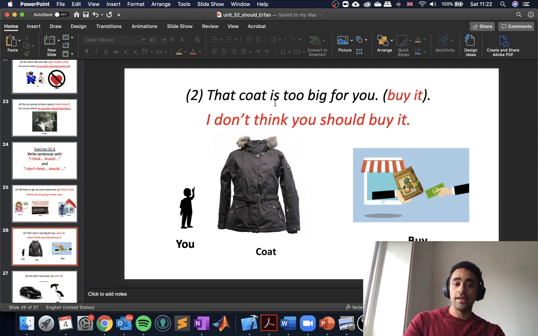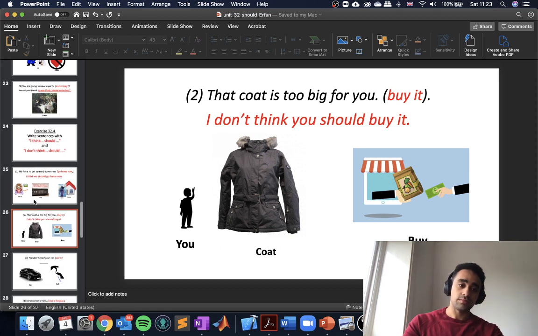That coat is too big for you. And then our verb for the sentence is bite. I don't think you should bite. So here you're very tiny, and then you wear the coat. You look at how the coat looks, but when you wear it, it's too big, and maybe it's not a good idea to wear it because it will not fit you well. So I don't think you should bite.